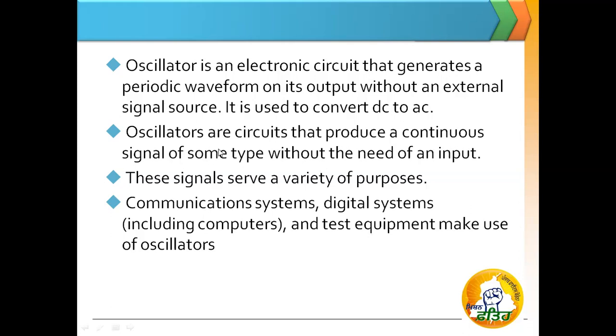So basically oscillators are the circuits that produce a continuous signal of some type without the need of an input signal. These signals serve a variety of purposes. For example, in communication systems and digital systems like computers, microcontrollers or microprocessors, we need some kind of clock signal, and that clock is generated by the oscillators. Test equipment also makes use of oscillators.